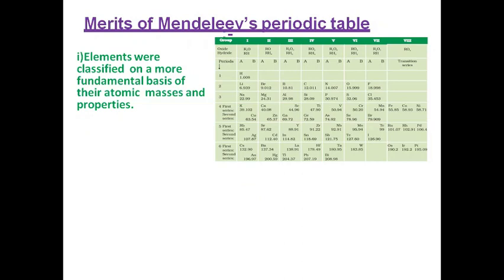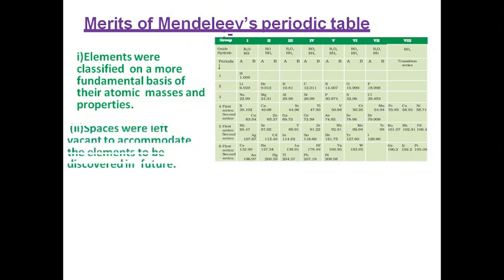Merit is that elements were classified on the more fundamental basis of their atomic masses and properties. I have already told you that on the more fundamental basis, he took two factors, atomic masses and the similar properties. Number two, the most important merit of the Mendeleev periodic table is that he left gaps to accommodate the elements to be discovered in future.